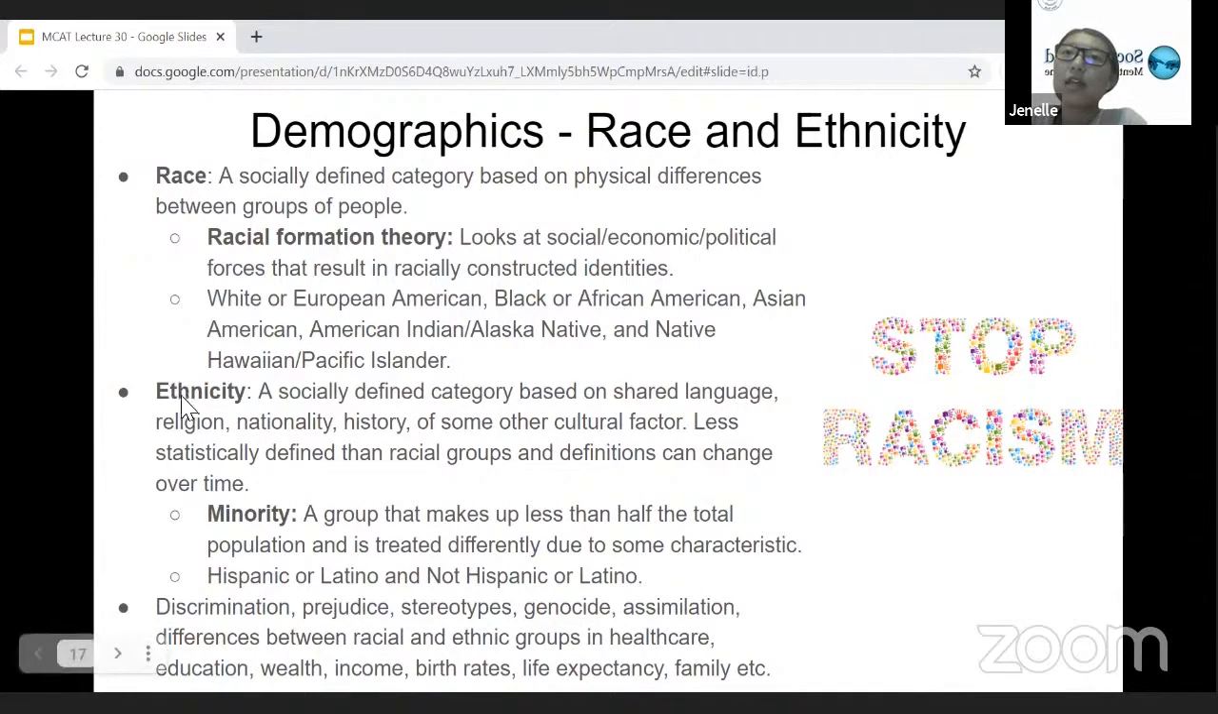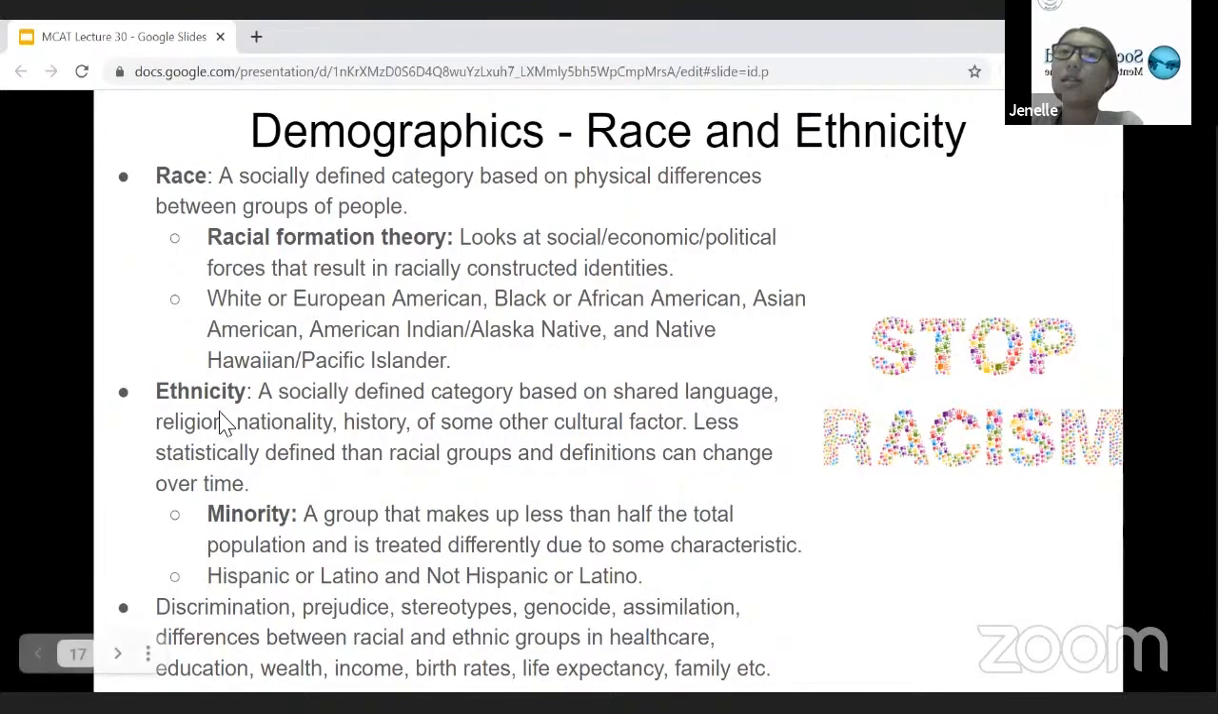On the other hand, ethnicity is a socially defined category based on shared language, religion, nationality, history, and some other cultural factors as well. Ethnicity is a little less statistically defined than the racial groups above, and their definitions can also change over time. A minority group within ethnicity is a group that makes up less than half the total population and is treated differently due to some characteristic. This varies between each of the groups.